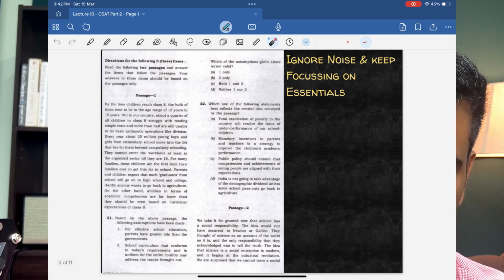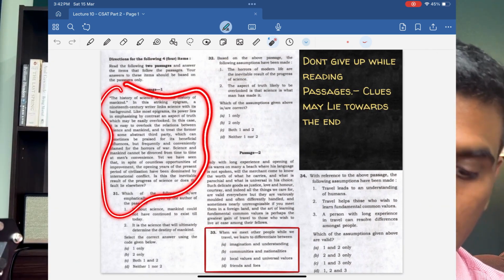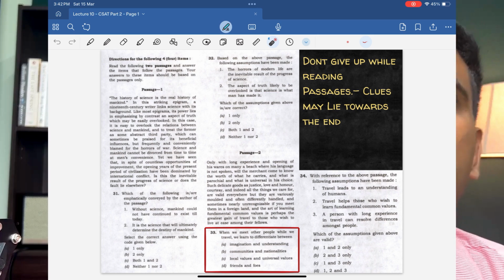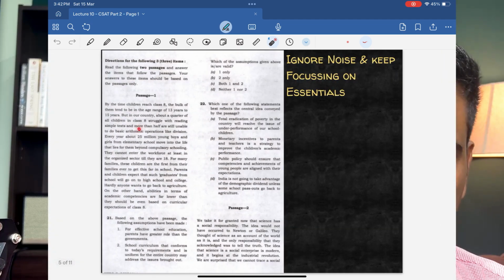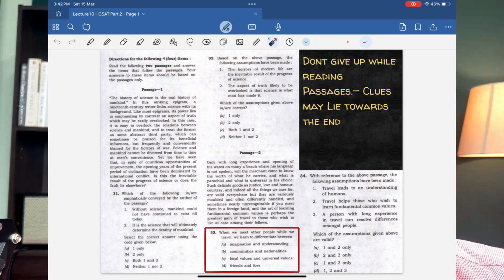That's the first passage. The second passage is about how many children are getting educated and what skill set they have. These are all general studies, and all of us are exposed to these kinds of ideas. But when you come to these very abstract, indirect ways of saying the core content, there are these kinds of passages as well. So if at all you feel you can take a risk, I would suggest you take a risk in attempting these kinds of passages rather than unnecessarily risking it in the other passages.